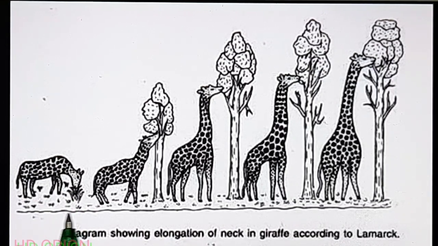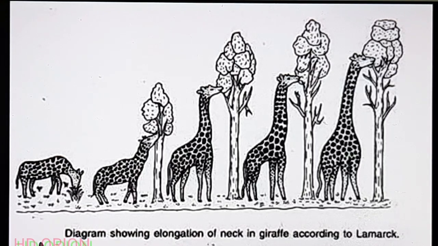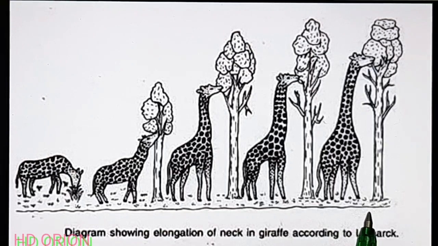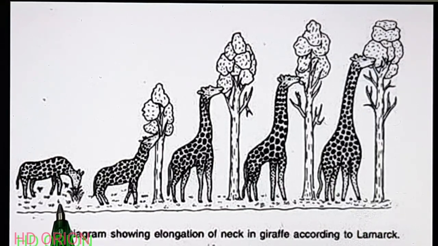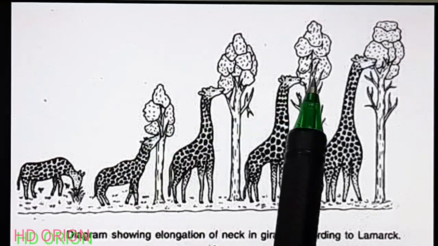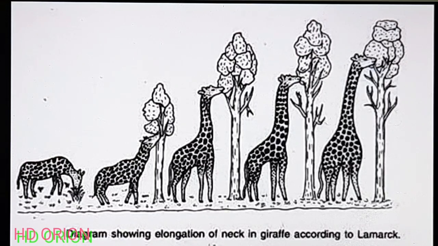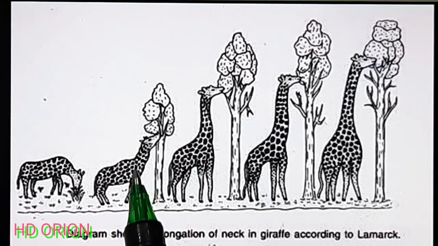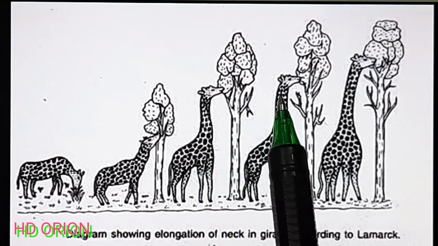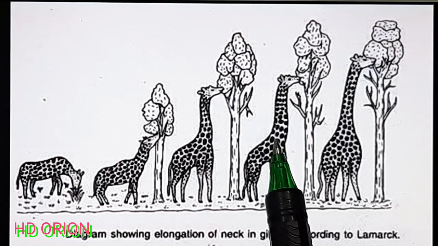But due to the lack of vegetation on the ground, due to frequent natural disasters and also the striking of a comet on the earth, the small plants and vegetation on the ground were gradually vanishing, and therefore the giraffes had to find food from the treetop. The good leaves were present at the top of the trees, so they had only the alternative to jump and reach the treetop. In this manner, the giraffe tried to jump and stretch its neck progressively every time, and so this is how the neck of the giraffe became elongated.